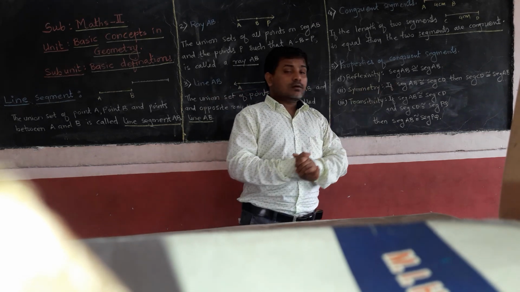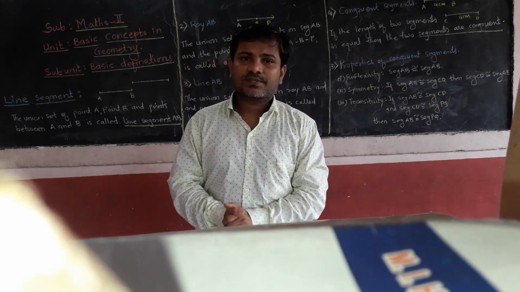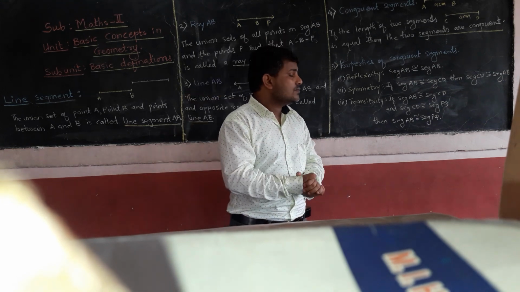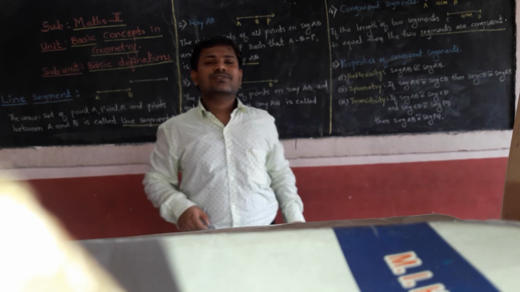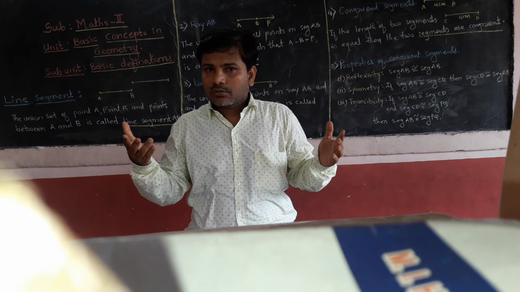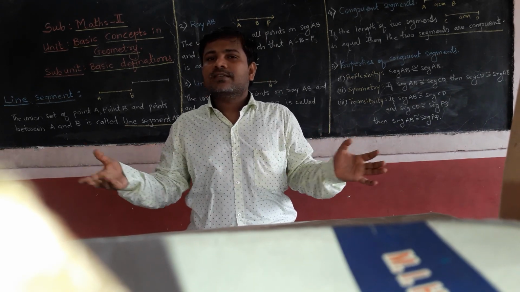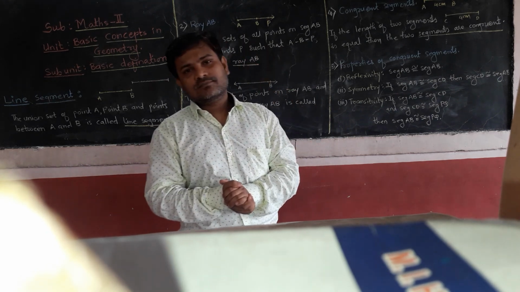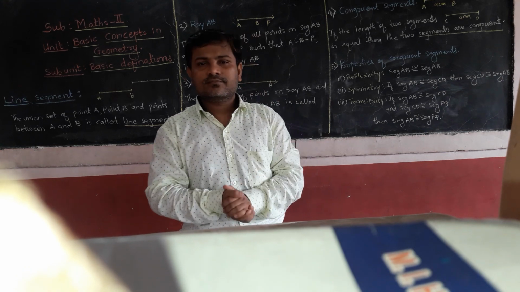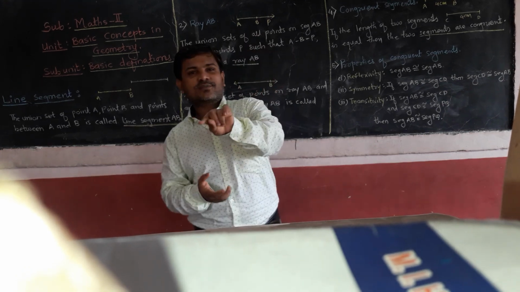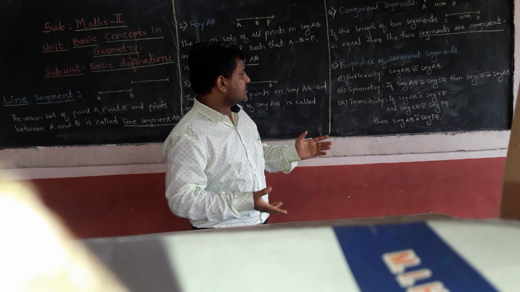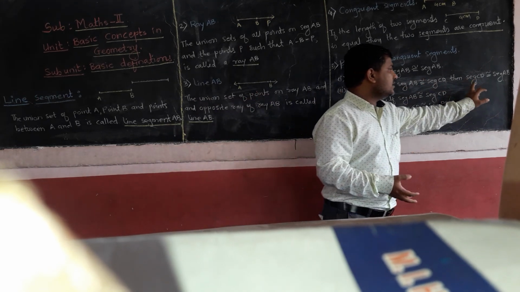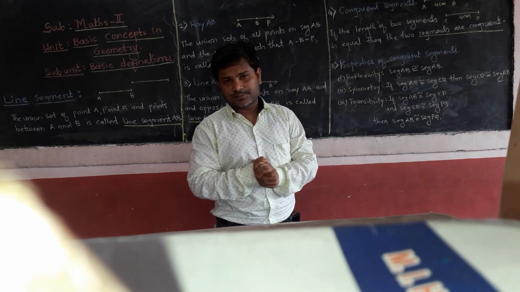If segment AB is congruent with segment CD, then what can we say? Segment CD is also congruent with segment AB. Yes or no? In our day-to-day life, we use this example. If Ram is the brother of Sham, then what is the relation between Sham and Ram? Obviously, Sham is the brother of Ram. In a similar way, if AB is congruent with CD, then we can say that CD is also congruent with AB.